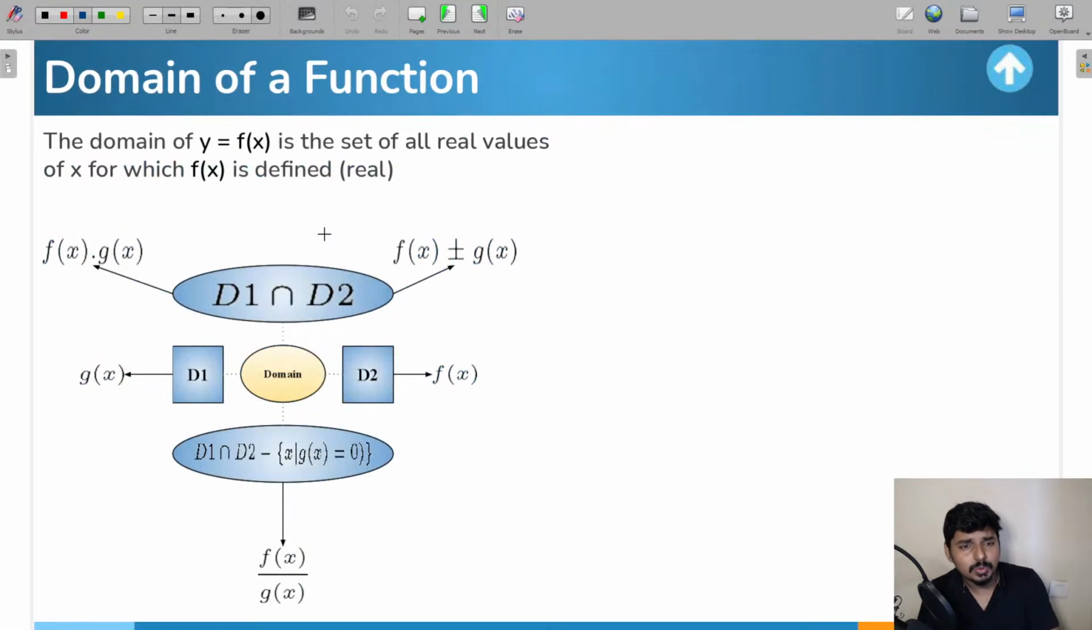Okay, now let me give you an idea of what we have to do whenever a function has more than one term. Take an example: f of x equal to x square plus 1/(x-2). We need to figure out the domain of this function.